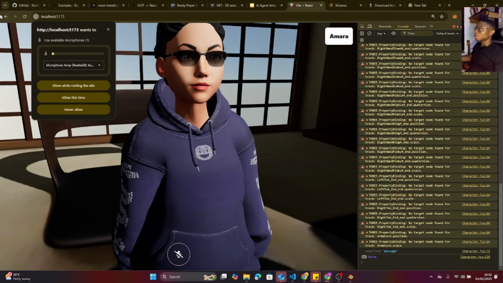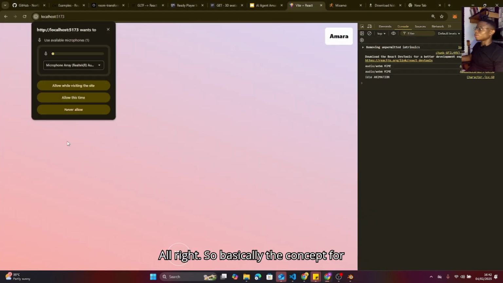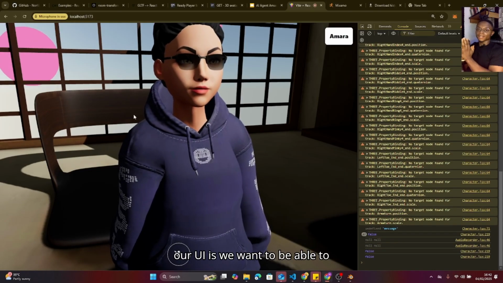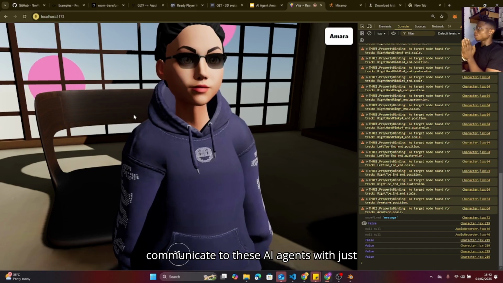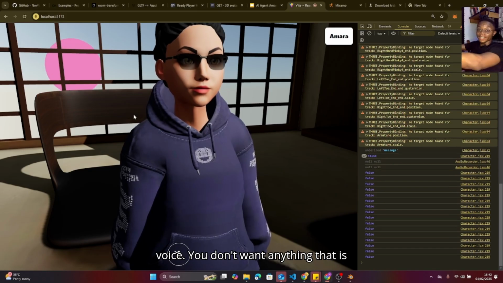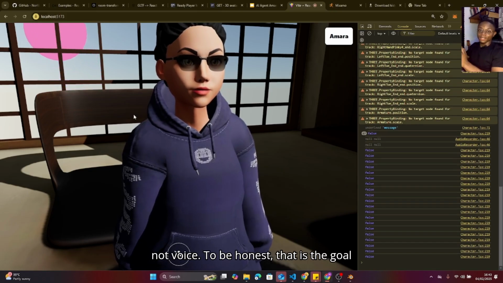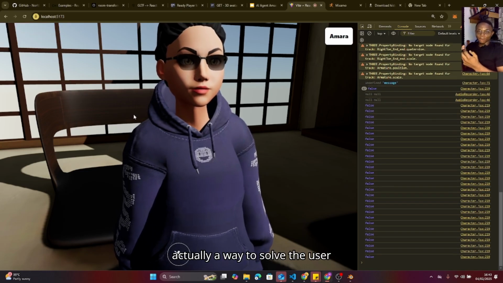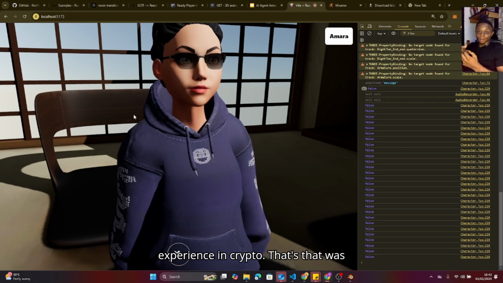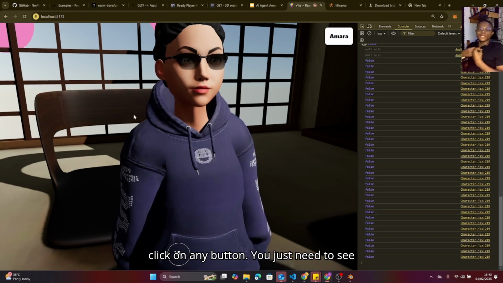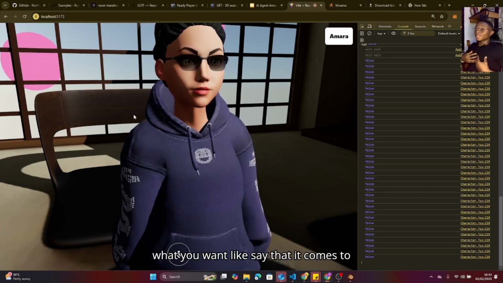All right. So basically, the concept for our UI is we want to be able to communicate with these AI agents. It's just voice. We don't want anything that is not voice, to be honest. That is the goal, basically. So this is actually a way to solve the user experience in crypto. We don't need to go and click on any button. You just need to say what you want. Say it and it comes to pass, basically. So that is actually the goal here.